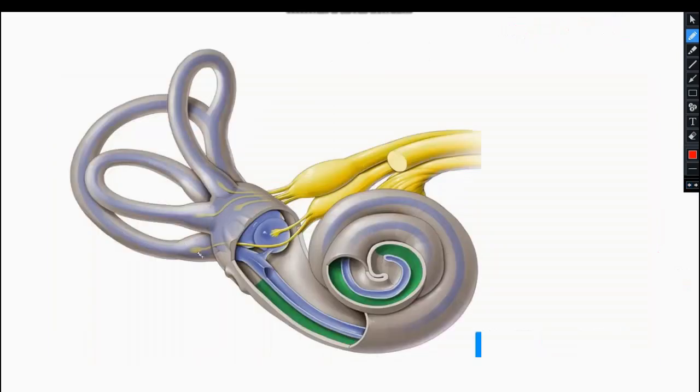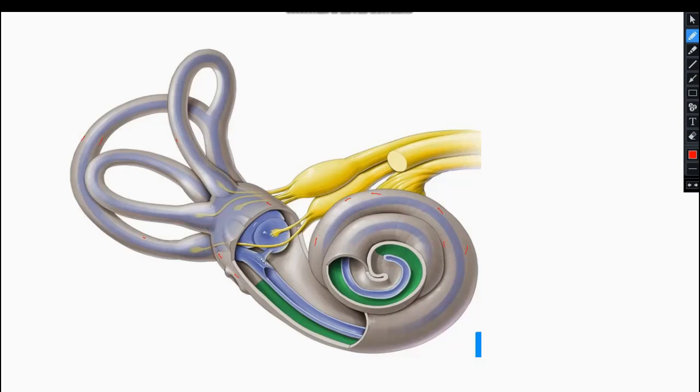This is the internal ear. We can see this outer part. This is an outer part. All of this is the outer part. This is bony in nature, so this is known as the bony labyrinth. Clear?